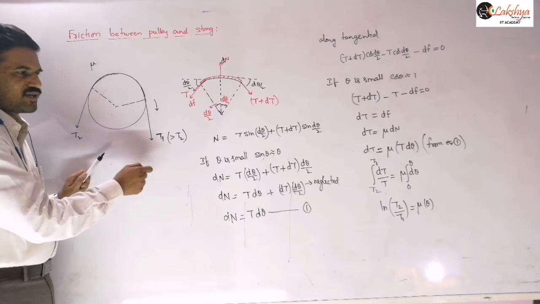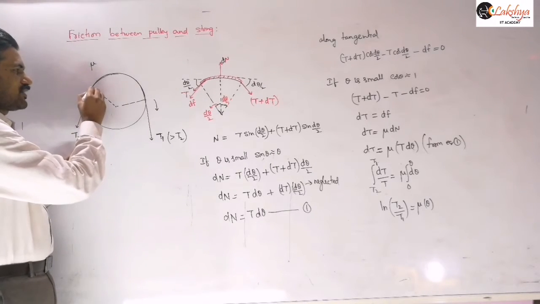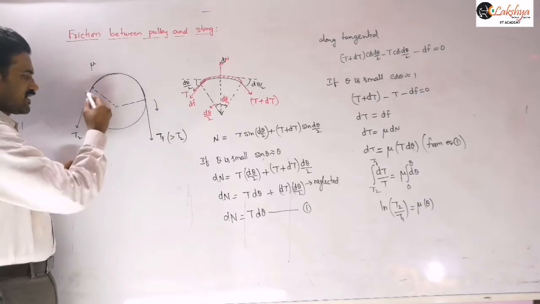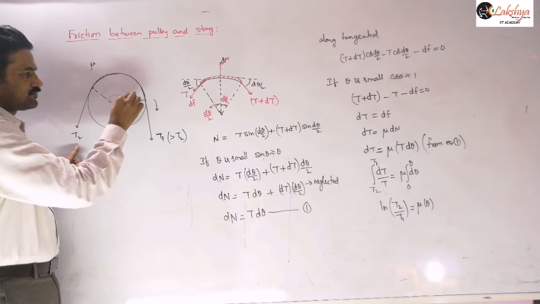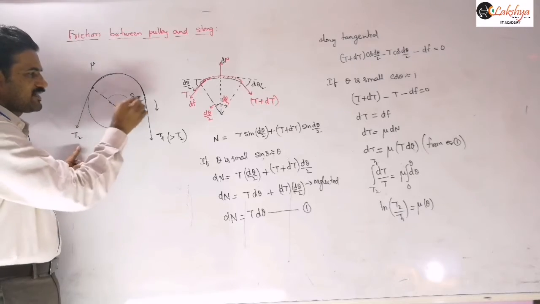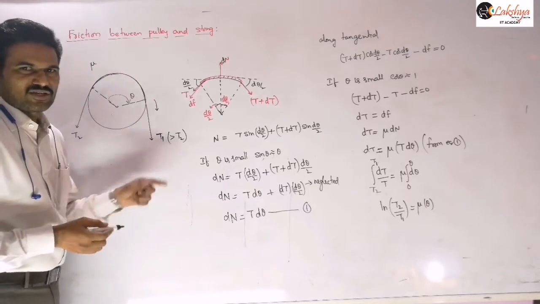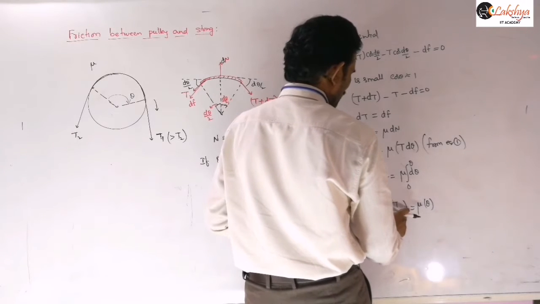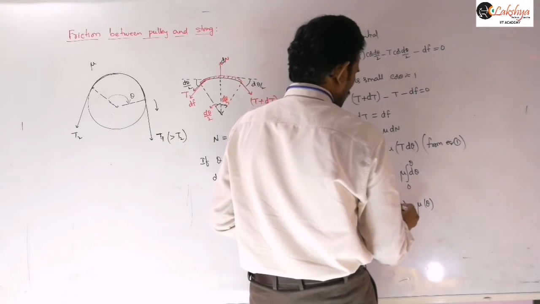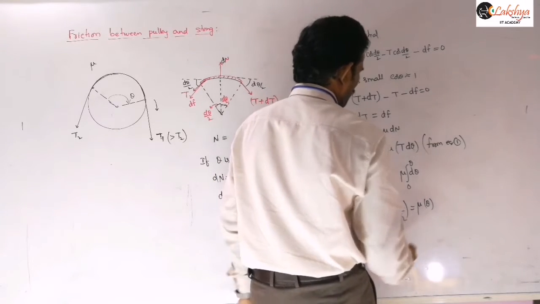Because we are considering that the tension is increasing on this side. So when theta is 0, the tension is T2, and when this angle is theta, you may consider the tension as T1 here. So let us reverse these limits here. So this is T1 and T2.